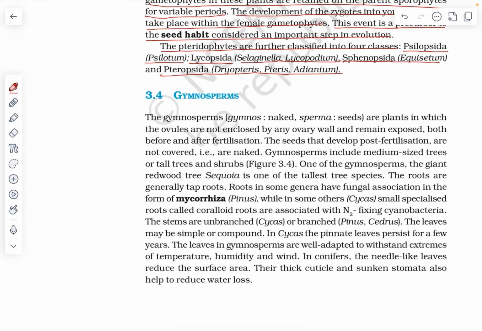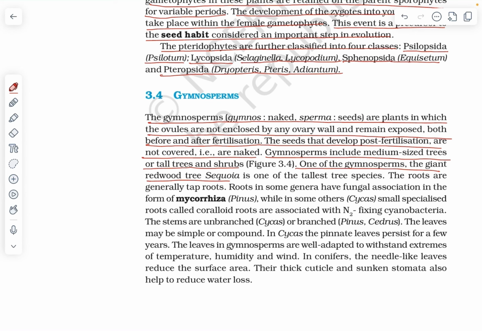3.4 Gymnosperms. The gymnosperms (gymnos means naked, sperma means seeds) are the plants in which the ovules are not enclosed by any ovary wall and remain exposed both before and after fertilization. The seeds that develop post-fertilization are not covered, that is, they are naked. Gymnosperms include medium-sized trees or tall trees and shrubs. One of the gymnosperms, the giant redwood tree Sequoia, is one of the tallest tree species.